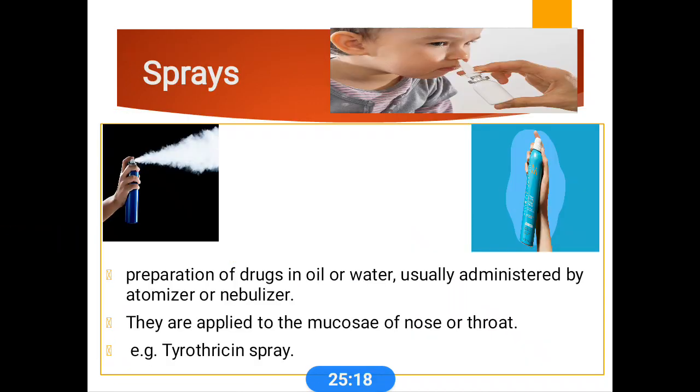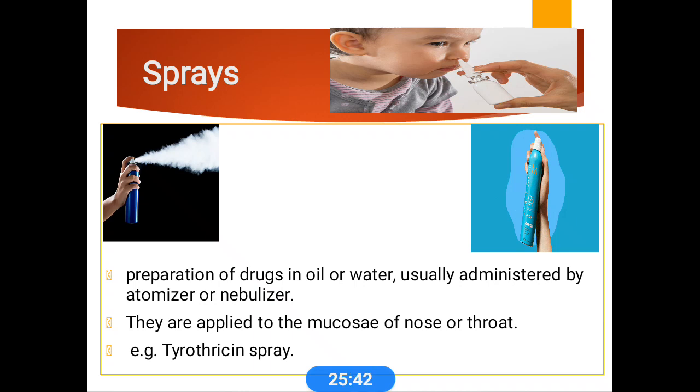And next we come to sprays, which have different categories. There are nasal sprays and other formulations for the nose and throat, as well as deodorants and room sprays.